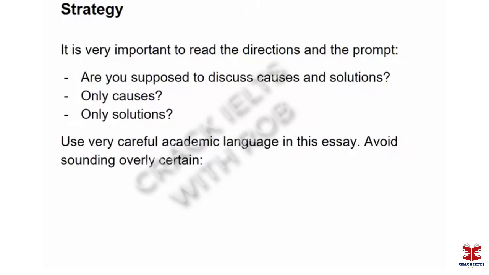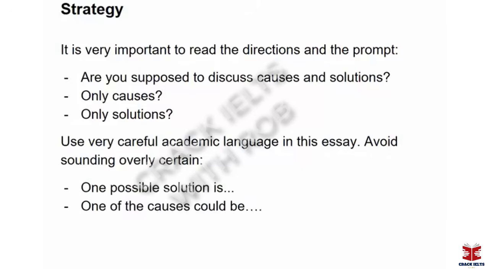It's also important in this essay type to use very careful academic language, especially when you're providing your solutions to whatever issue you're describing, but of course also the causes as well. This is a very academic essay type most of the time, and so it's important to say things carefully like, one possible solution is, or one of the causes could be.